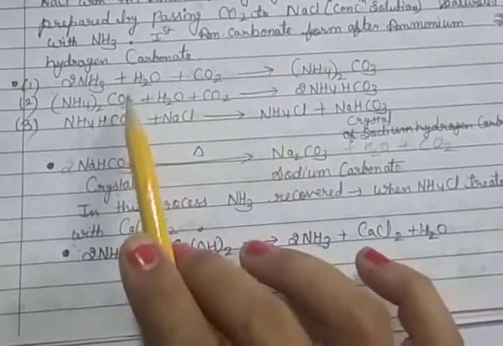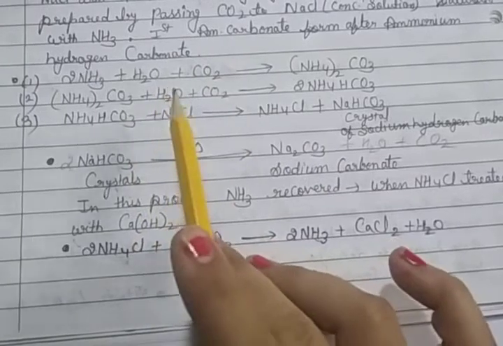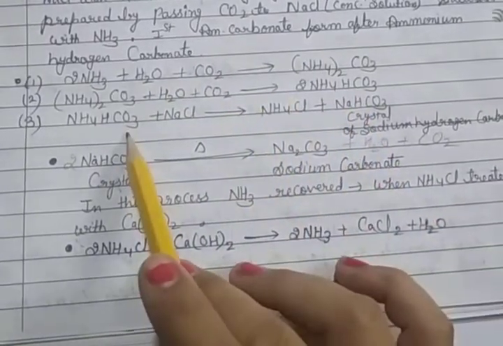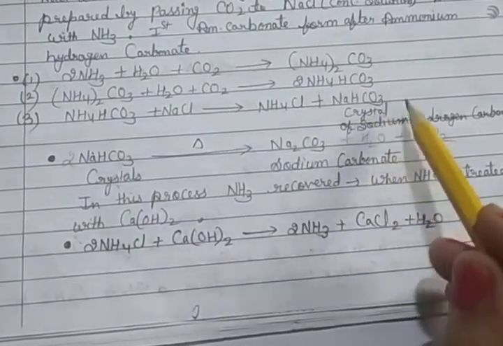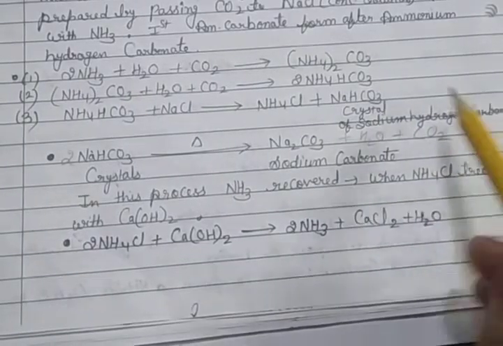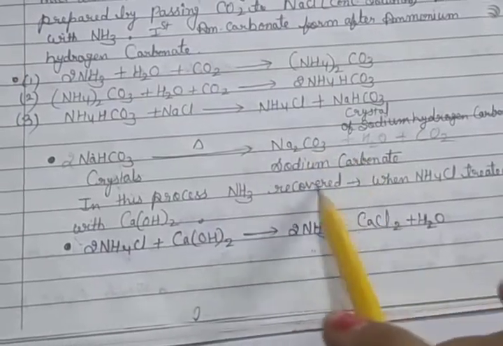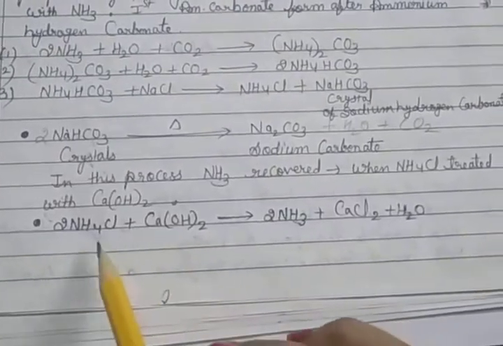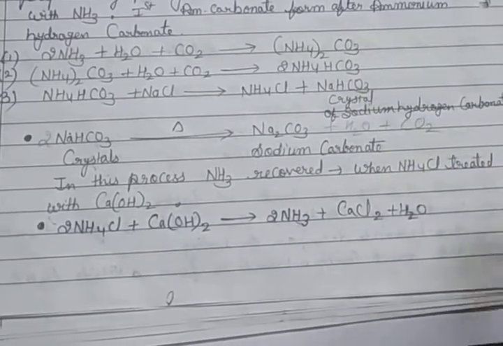Clear? Ammonia reacts with water and CO2 to form ammonium carbonate, which reacts with water and CO2 again to form ammonium hydrogen carbonate. This reacts with NaCl, so ammonium chloride and sodium hydrogen carbonate crystals form. Heating the sodium hydrogen carbonate crystals gives sodium carbonate, and ammonia is recovered whenever ammonium chloride reacts with calcium hydroxide.